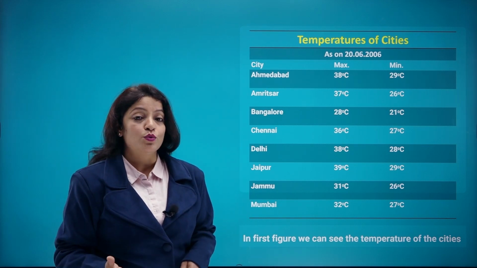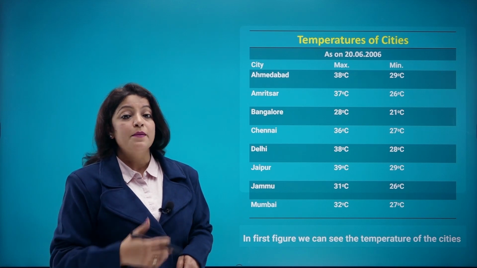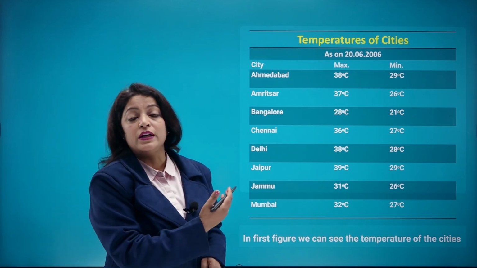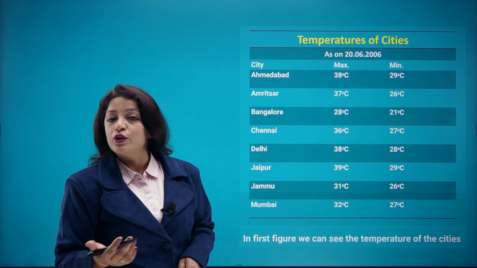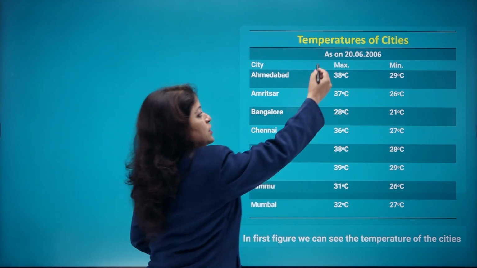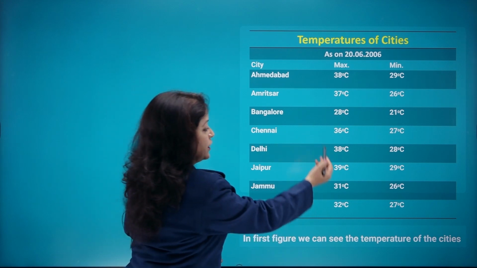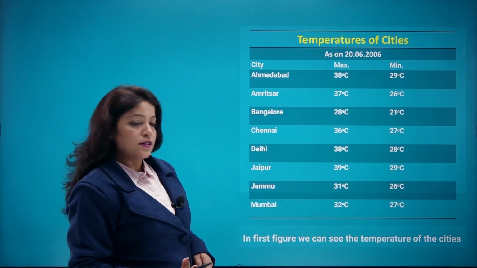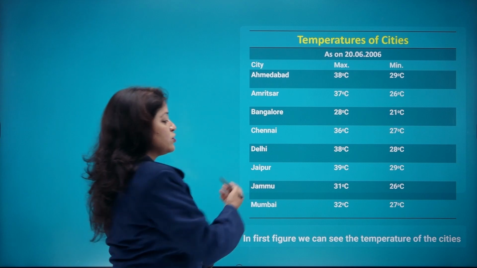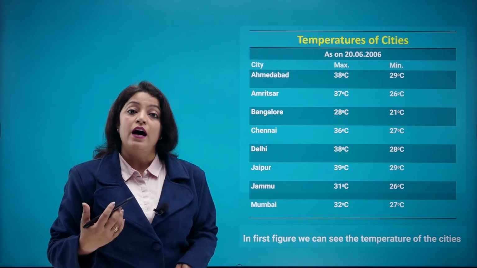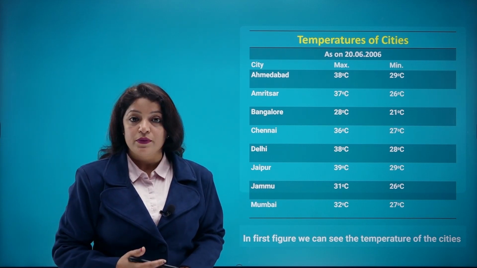If I ask you which city is having the maximum temperature on 20th of June, what should be your answer? You will just take a look at this column and you will find out that here 39 degrees is highest. Yes. So you can say Jaipur has the highest temperature, 39 degrees, right?